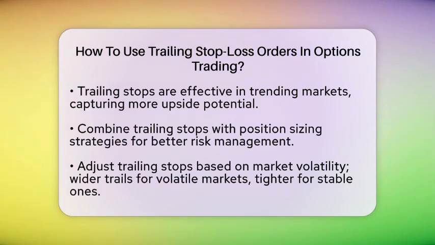Adjusting your trailing stops based on market volatility is essential. In volatile markets, consider wider trails to avoid premature exits. In stable markets, tighter trails may be more appropriate. You might also think about using trailing stop limit orders. These orders specify the minimum acceptable exit price, which can prevent sales at prices too far below the stop price